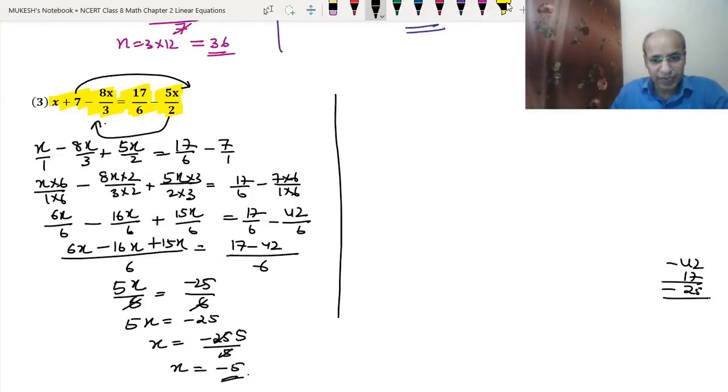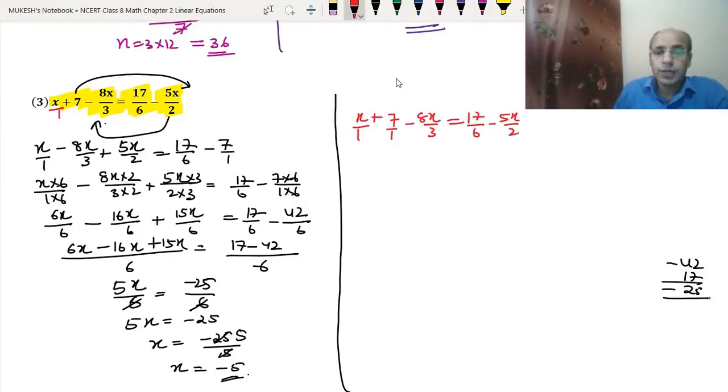Let's understand the second way. If that is much easier, then we can do by that. If we write the 1 below here, the question is x plus 7 over 1 minus 8x upon 3 equal to 17 upon 6 minus 5x upon 2. The LCM of 1, 3, 2 and 6 will be 6, because 6 is a multiple of 2 also, 6 is a multiple of 3 also.